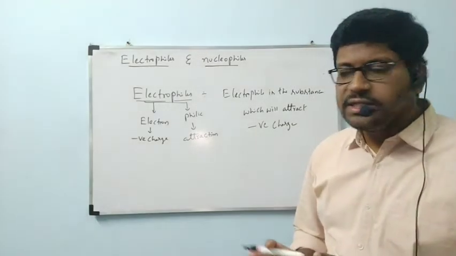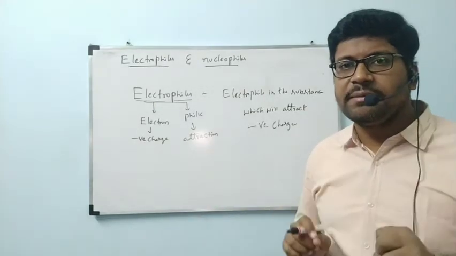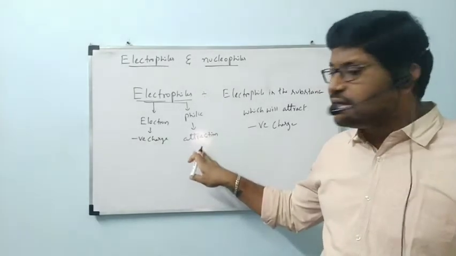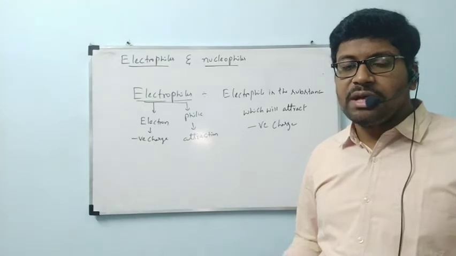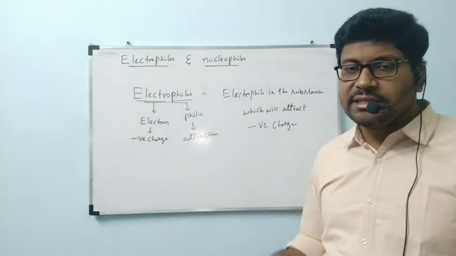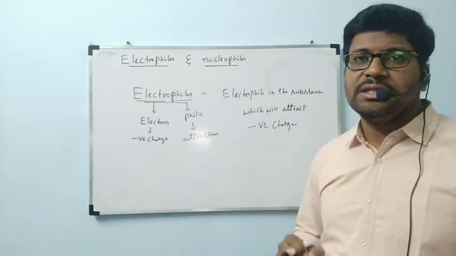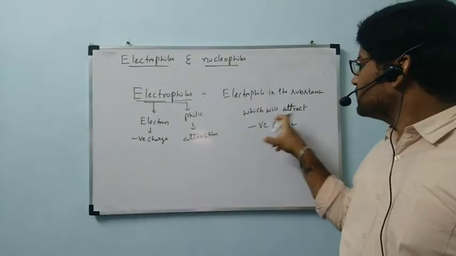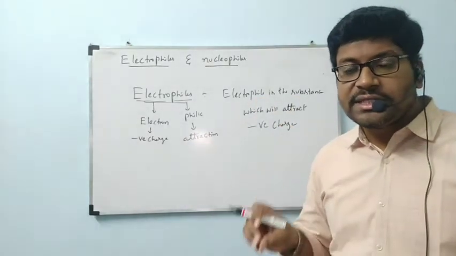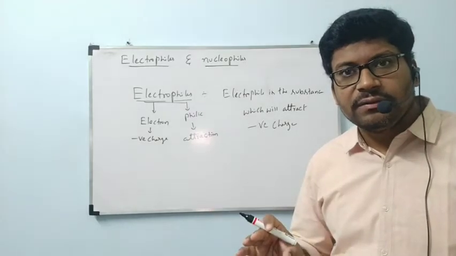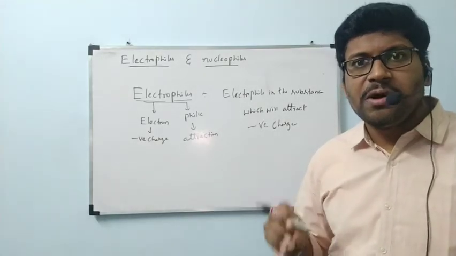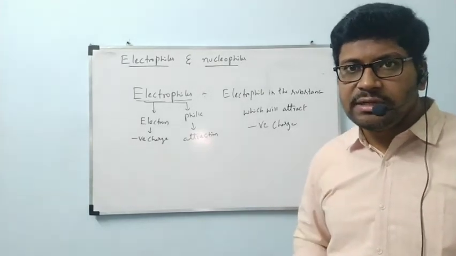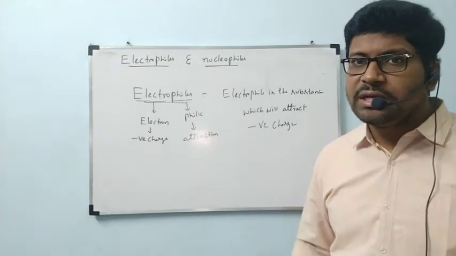Simply by splitting the terms, we can easily remember. Electrophiles are substances that will attract negative charge. Electron, negative charge. Philic, attraction. That is the meaning of electrophile. If the substance is going to attract negative charge, it should generally carry positive charge. Sometimes neutral electrophiles are also there. Those examples I will tell now. Positive electrophiles and neutral electrophiles.